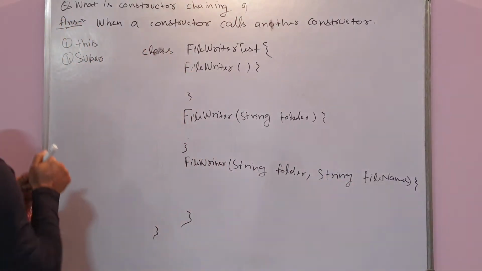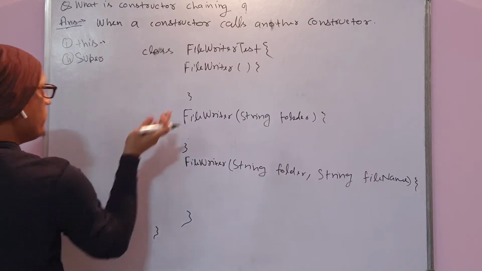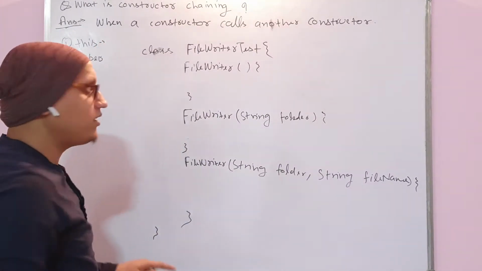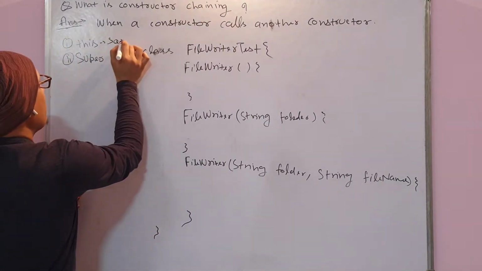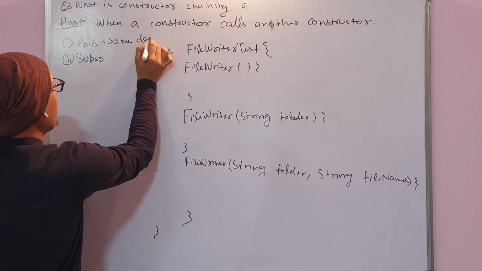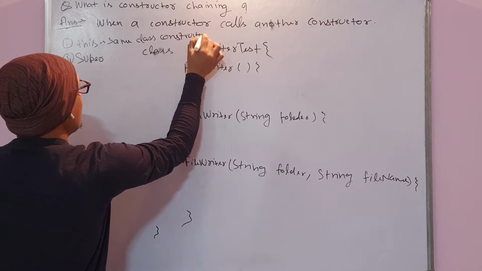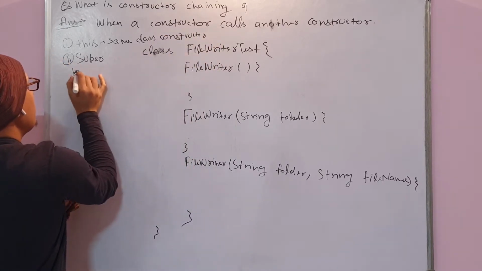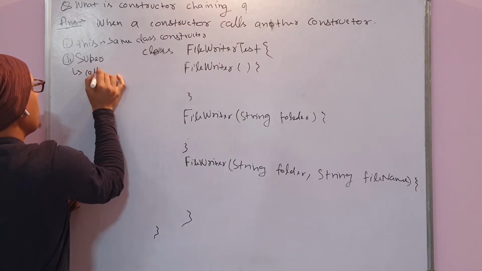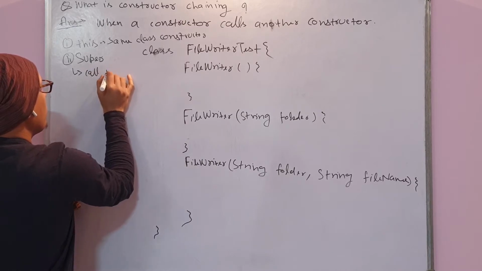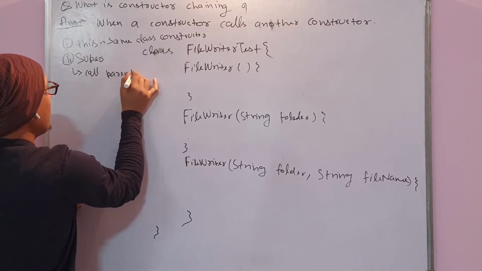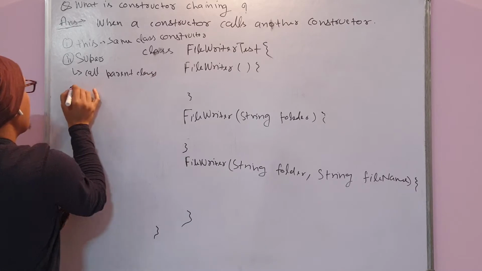Using this, we call within the same class constructor. Within super, we can call the parent class constructor.